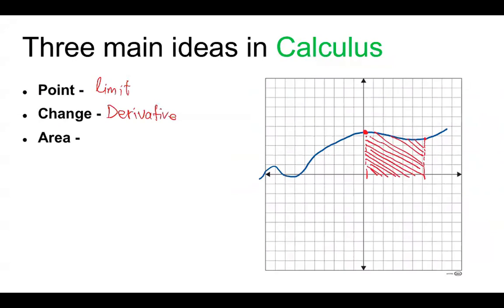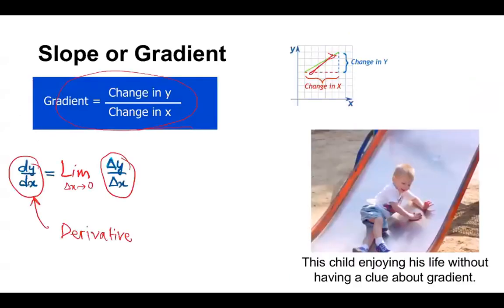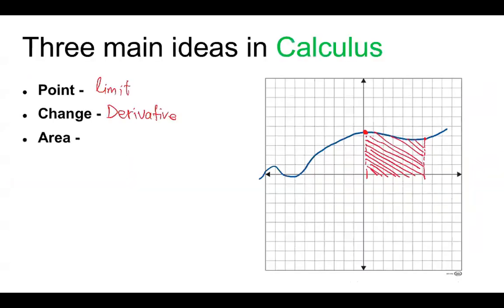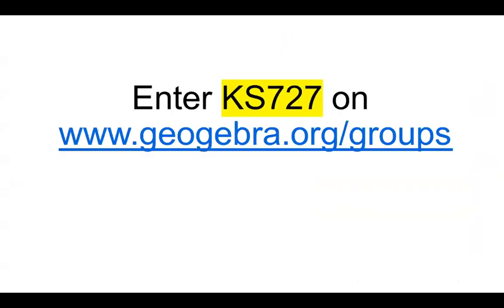And then we have the area under the curve. It might seem not very interesting, like why are we interested in knowing the area under the curve, but we will see that the area under the curve happens to be the antiderivative, or the opposite of the derivative.